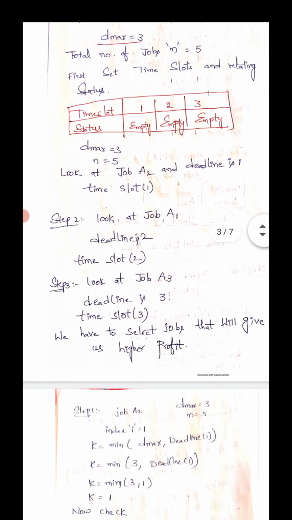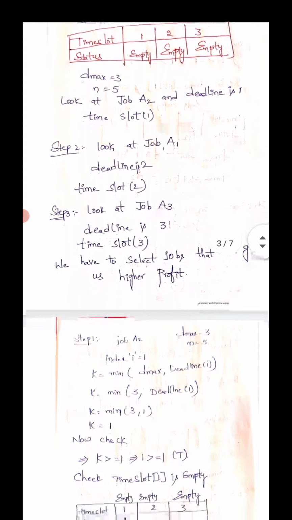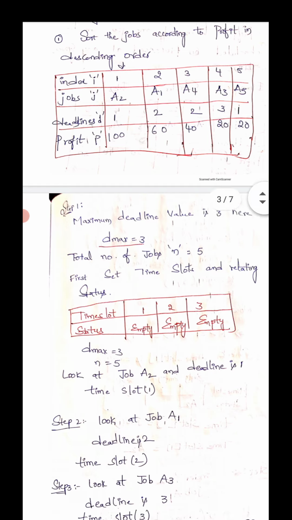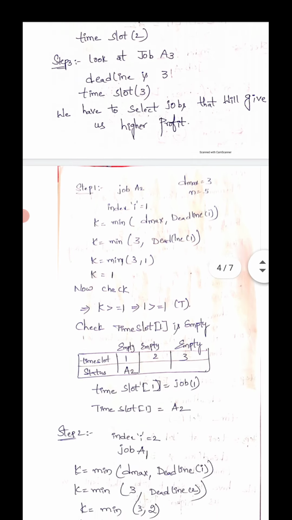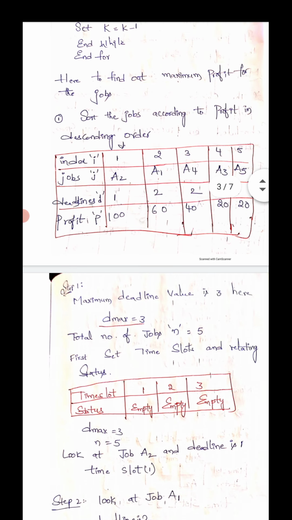We have to select the jobs that will give us higher profit, in the sense greater, maximum profit. Coming to step 1, I will take job A2. Taking this box, sort the jobs according to profits in descending order. Listen carefully. First, D maximum is equal to 3, N is equal to 5. In step 1, we take job A2.